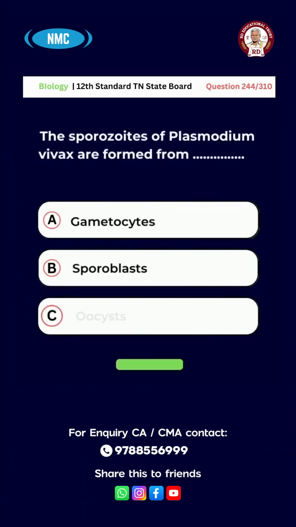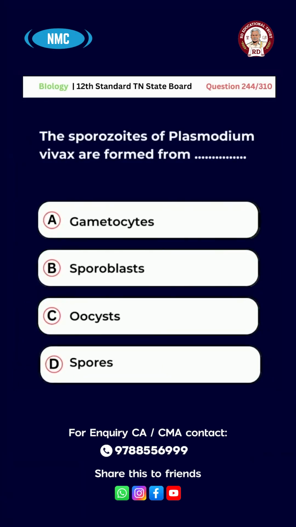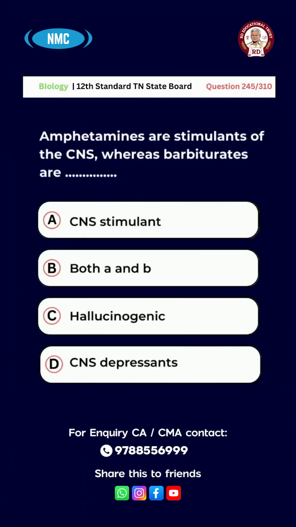Liver. Question number 244. The sporozoites of Plasmodium vivax are formed from A. Gametocytes, B. Sporoblast, C. Oocyst, D. Spores. Right answer for this question is option C. Oocyst. Question number 245.